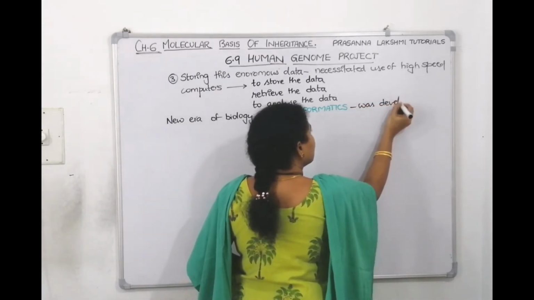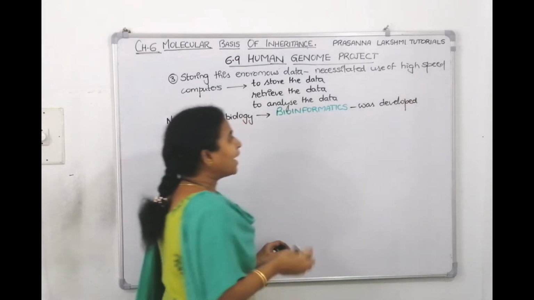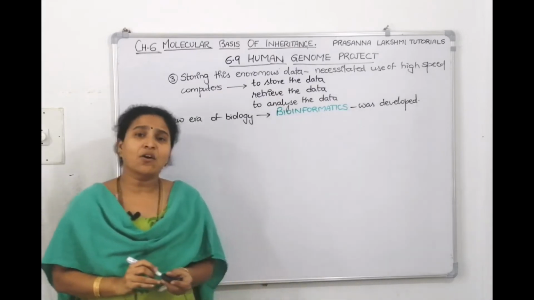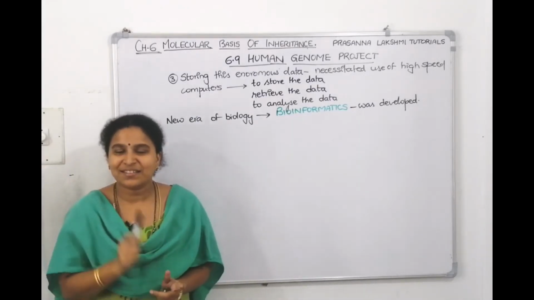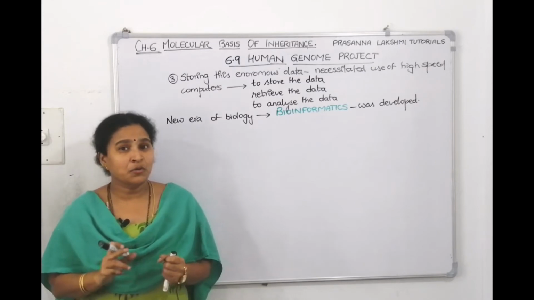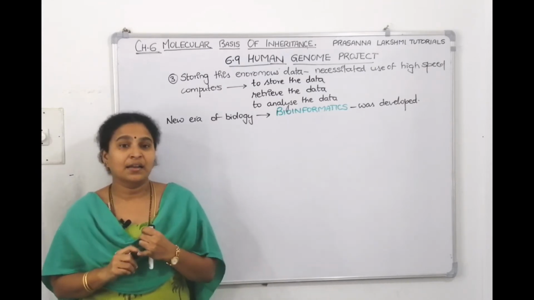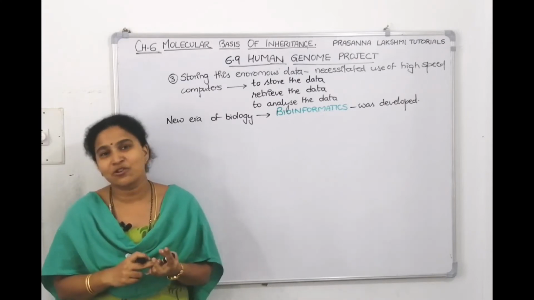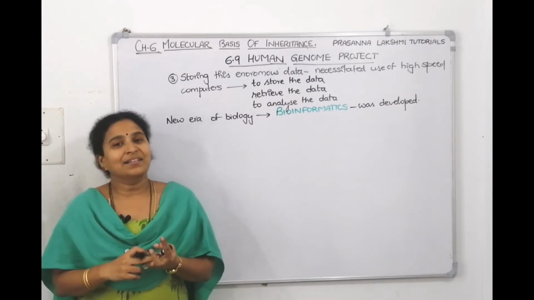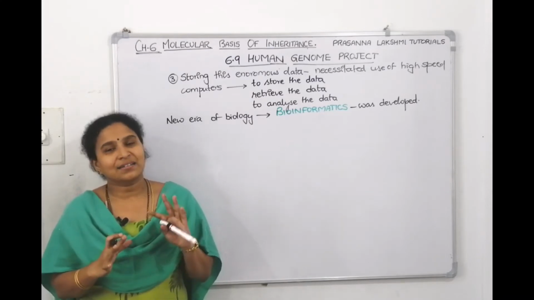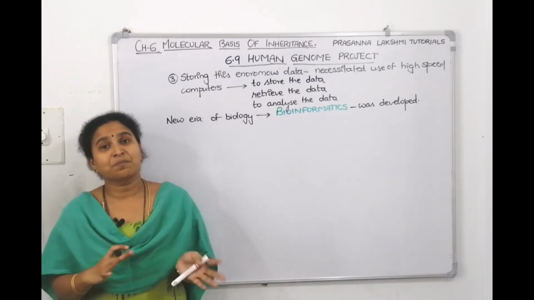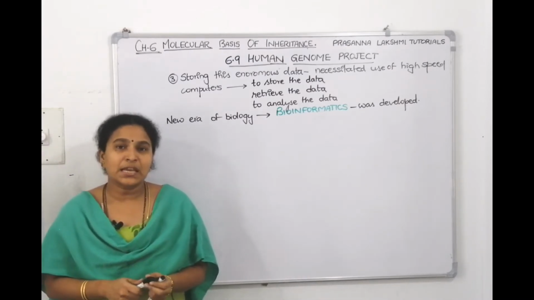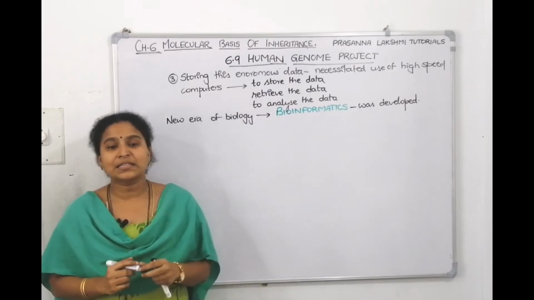So looking at all these points, will you agree that it's a mega project? Yes. $9 billion, not a single country can handle. And storing it in 3,300 books without any errors is also humanly not possible. Then they thought we'll build up a computer, and that area where the computer runs biological programs is called bioinformatics.